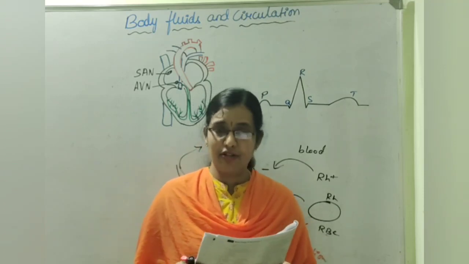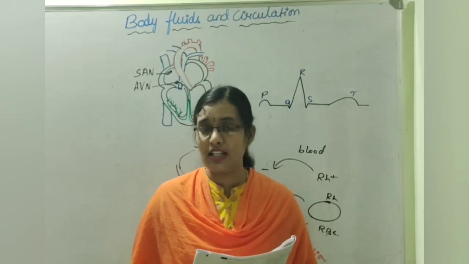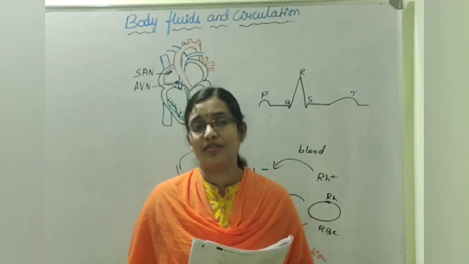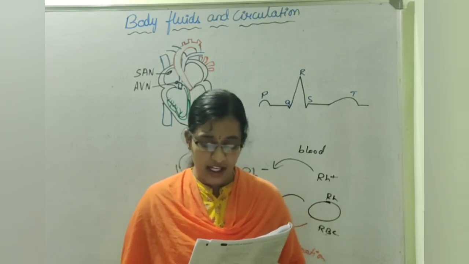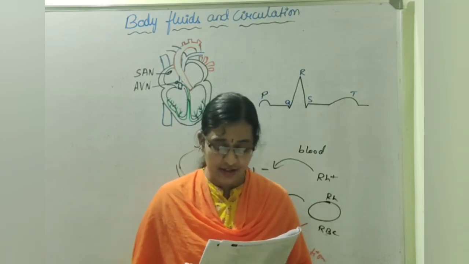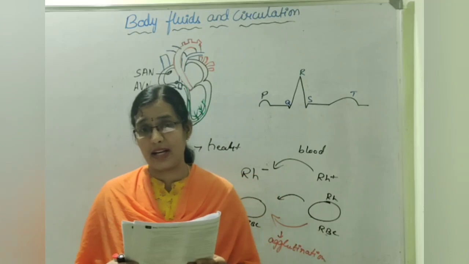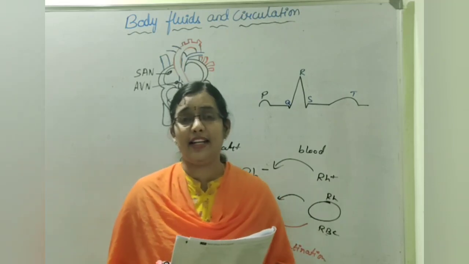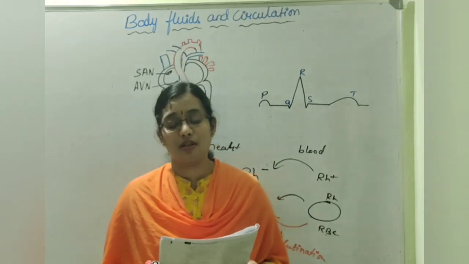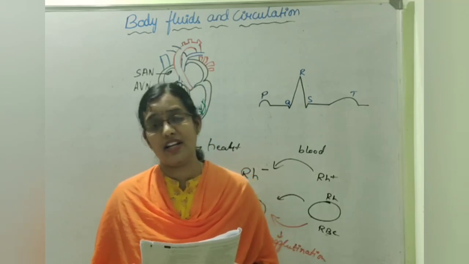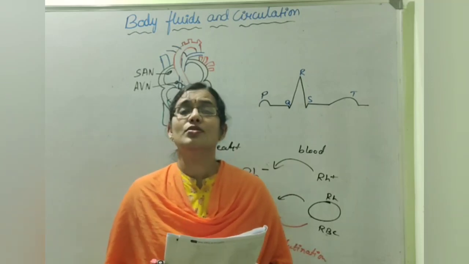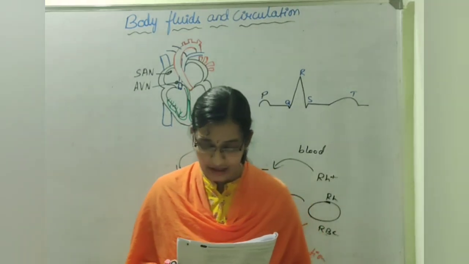It is necessary for blood coagulation so that heavy leakage of blood will be stopped. And the second statement says coagulation in blood vessel is prevented during normal conditions by heparin. Because heparin is an anticoagulant which prevents the clotting of blood inside the blood vessels. So blood under normal conditions should not clot, and that is maintained by heparin.